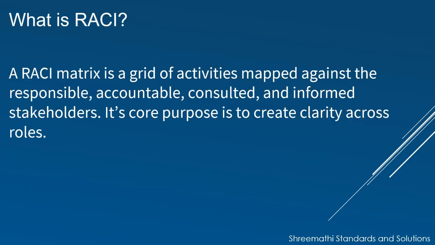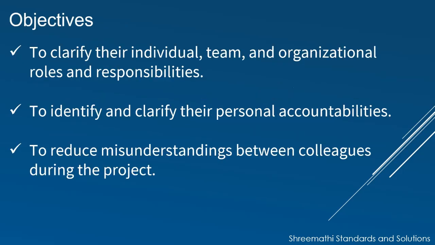Let's look at what is RACI matrix. A RACI matrix is a grid of activities mapped against the responsible, accountable, consulted, and informed stakeholders. Its core purpose is to create clarity across roles. When we come to objectives, RACI is there to clarify individual, team and organizational roles and responsibilities. This will also help to identify and clarify personal accountabilities. Also, this will help to reduce misunderstandings between colleagues during the project.